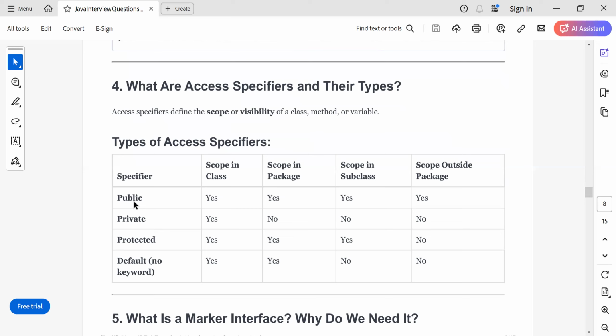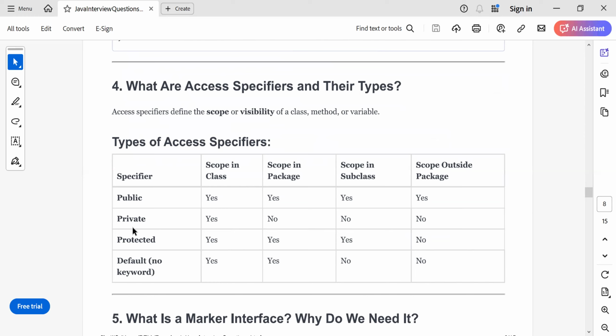Now consider you have a private variable within a class. As the name suggests, this variable is private to the class, and anyone outside that class won't be able to access it. If you want to access the value, you have to provide getters and setters. So public means anyone can access it, and private is very specific to the class and no one can access it outside the class.